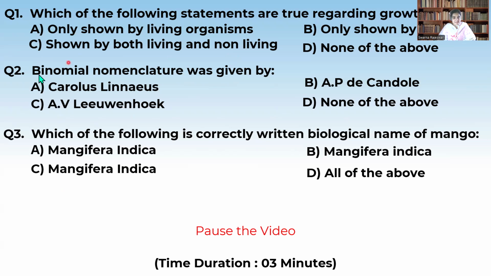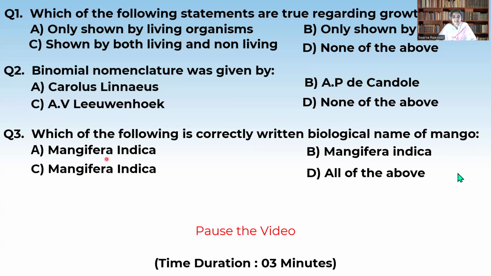Now the second one. Binomial nomenclature was given by Linnaeus, Anton von Leeuwenhoek, Candolle, or none of the above. It is Linnaeus. Which of the following is correctly written for the biological name of mango? We know the biological name of mango is Mangifera indica, but in these options, which one is correct? When we see Mangifera indica, the genus name is correct, it is a capital letter.